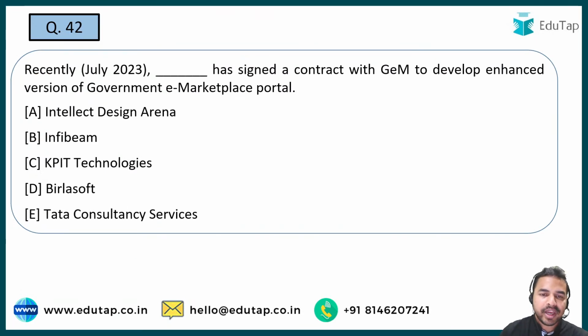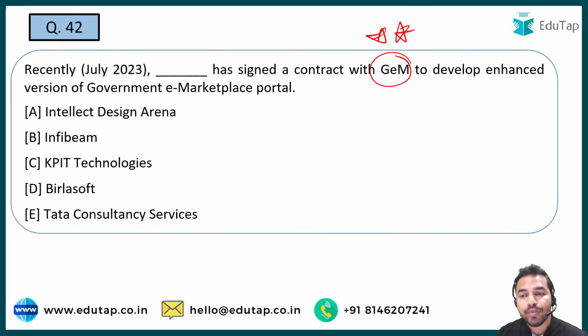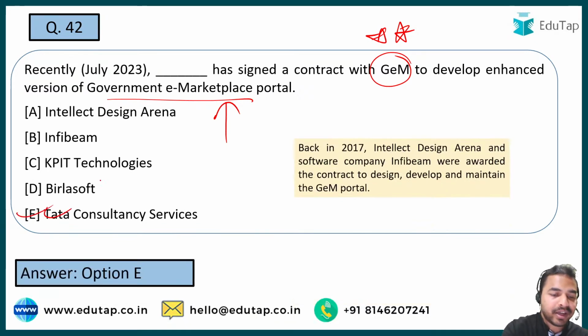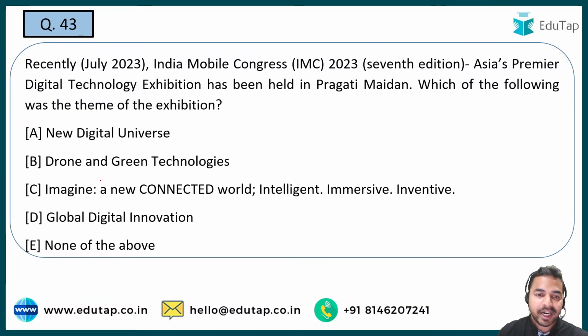Next question. So here guys, quickly tell me the name of this organization जिसने contract sign किया है with the government e-marketplace. See, I have already discussed this GeM earlier in a detailed manner. Now you have to tell me the name of that organization जिसने sign किया है MOU to develop enhanced version of government e-marketplace portal. See guys, we always tell you that हमें हमेशा अपडेट होते रहना चाहिए. इसी तरीके से गवर्नमेंट ई मार्केटप्लेस पोर्टल को भी अपडेट करने की बात कर रहे हैं, उसको और ज्यादा कॉम्प्रिहेंसिव बनाने की बात की जा रही है, और उसके लिए ये particular contract sign किया गया है, and it has been signed with the Tata Consultancy Services. That is the right answer. Let's move on to the next question guys.